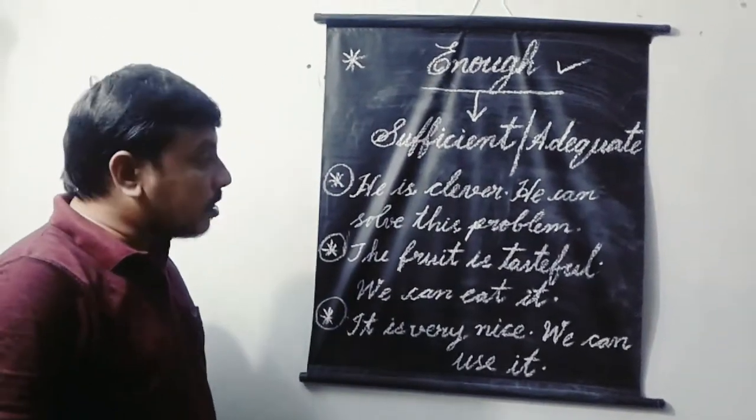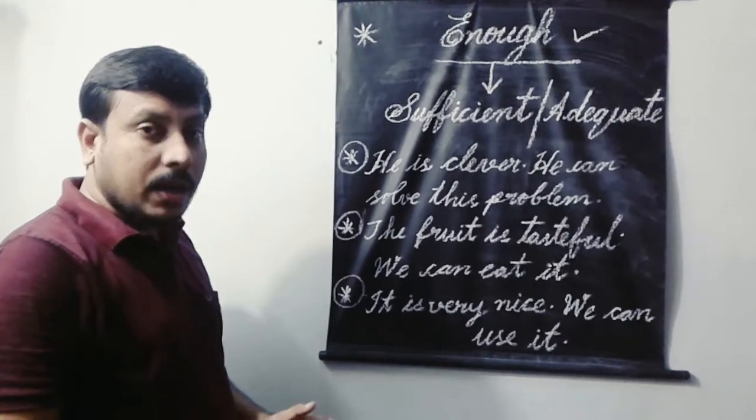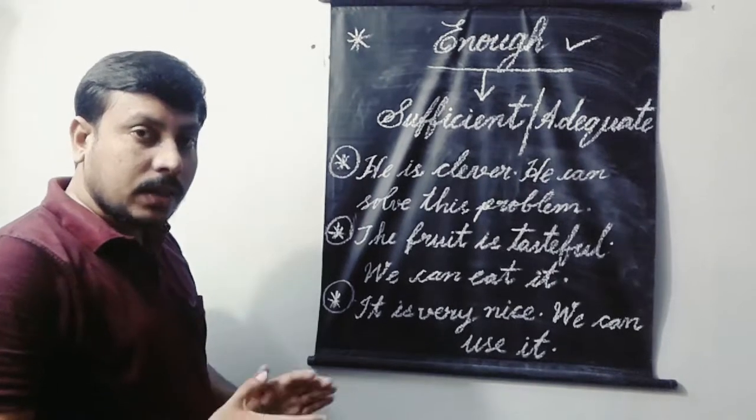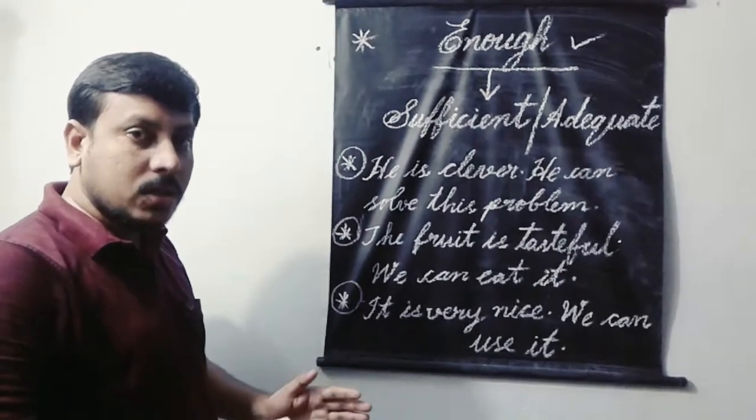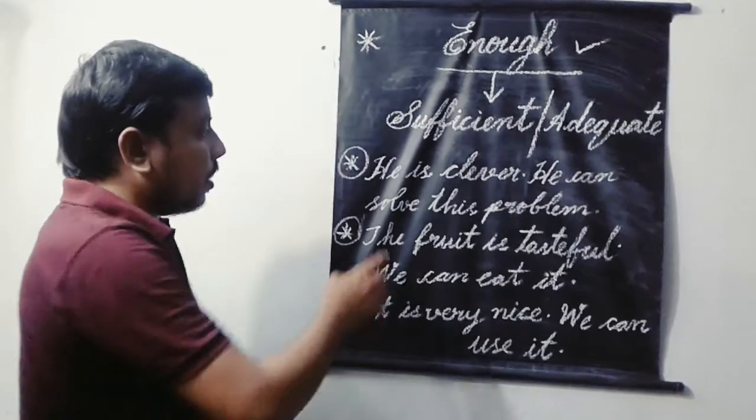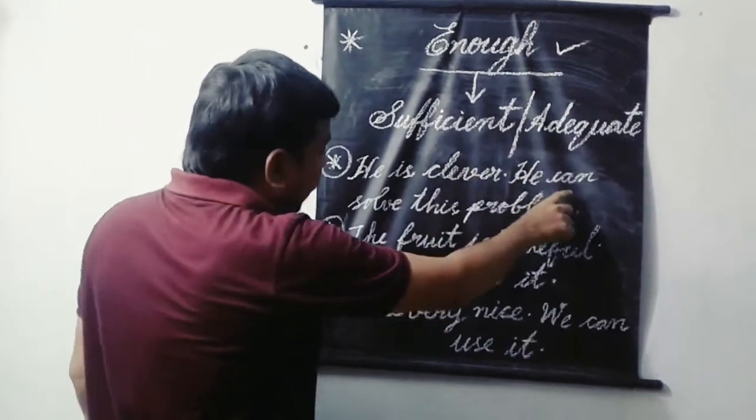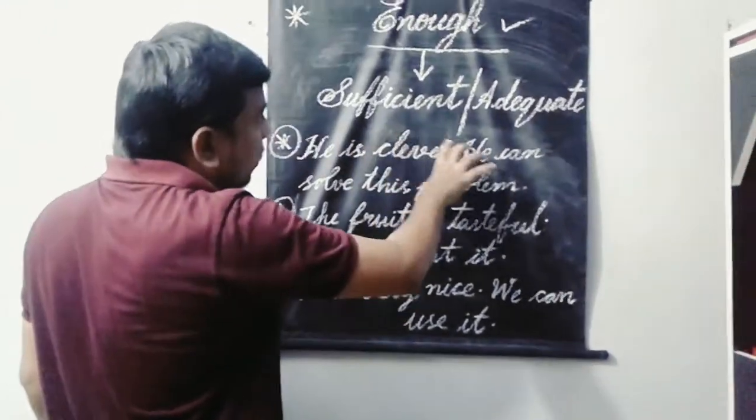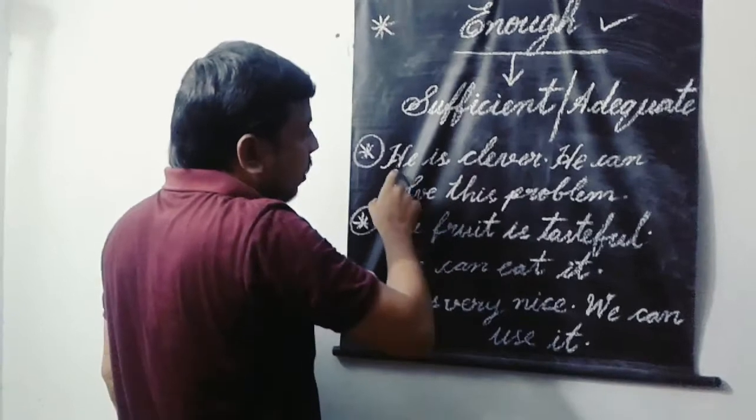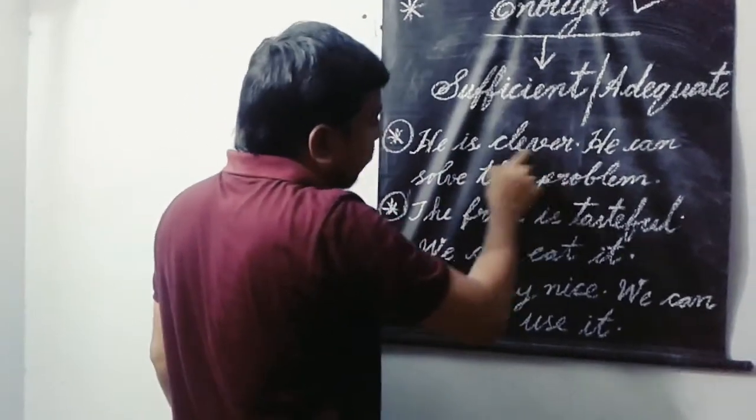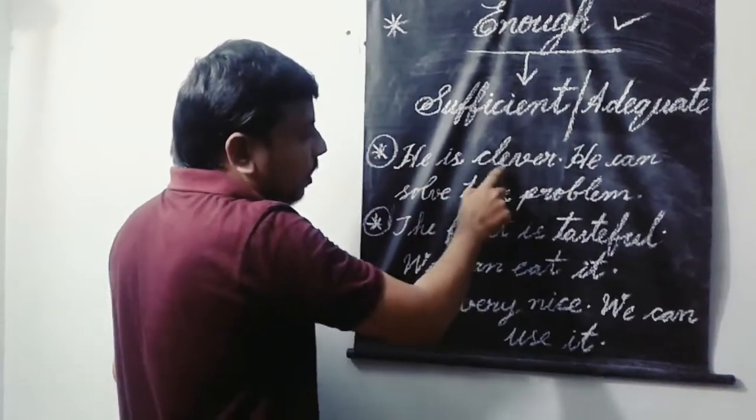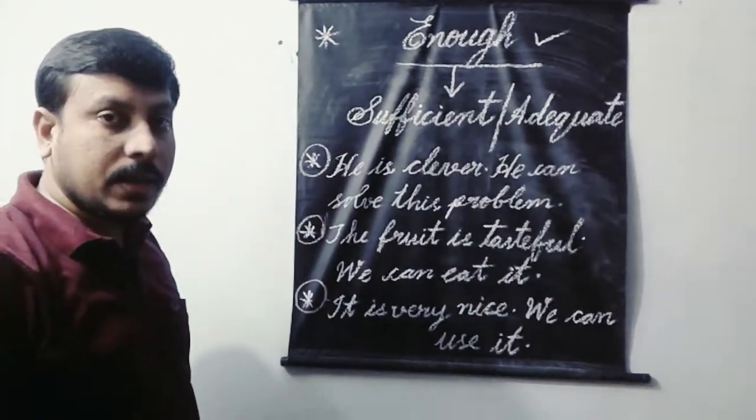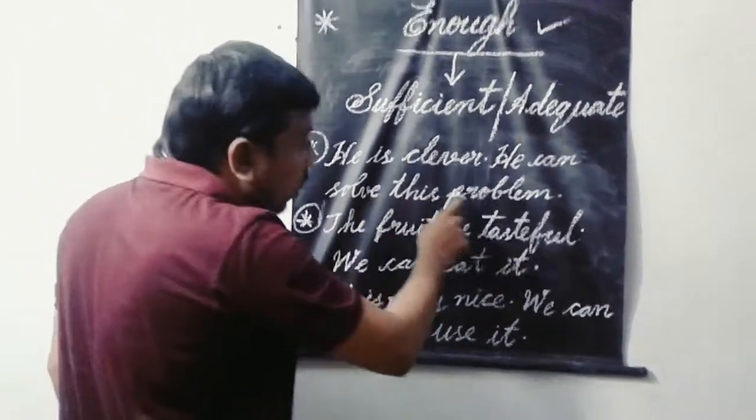Generally, we use enough after an adverb or an adjective and before the noun. Let us join these two events by using enough. If you take the first event, he is clever. Here, clever is an adjective. He can solve this problem.